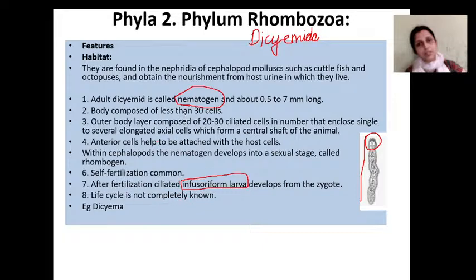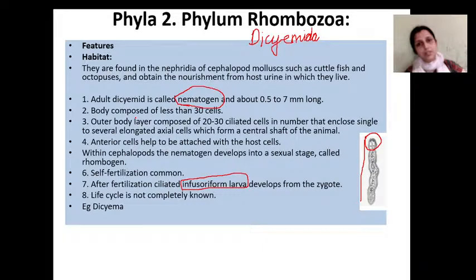In rhombozoans, or Dicyemida, phylum Rhombozoa or phylum Dicyemida, they are animals which are parasitic or endoparasitic in the body of cephalopod mollusks such as cuttlefish and octopus. The adult dicyemid is called a nematogen and it is almost 0.5 to 7 millimeters long. The body is composed of less than 30 cells.